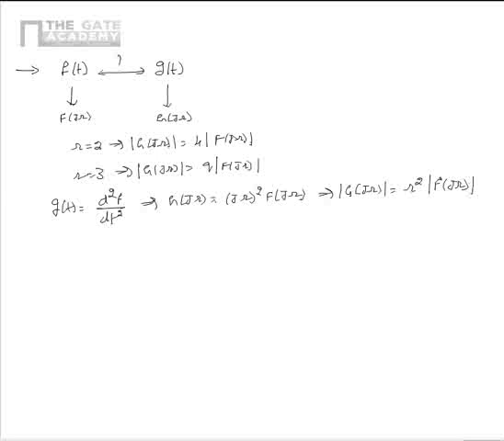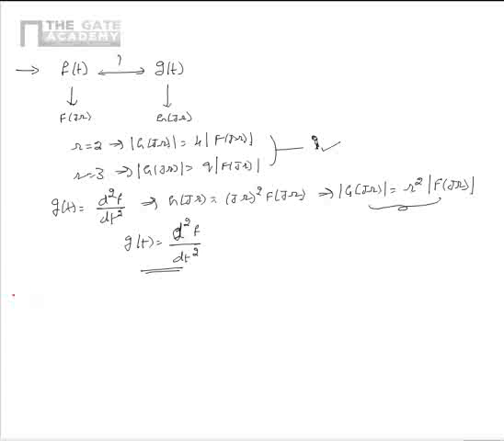Based on this we can see that the two given conditions would be satisfied for this relation between G of j omega and F of j omega. So the possible relation between f of t and g of t is g of t is equal to d square f by dt square.